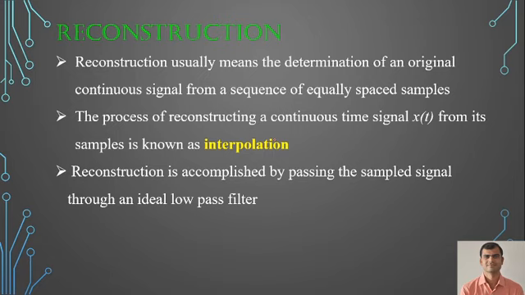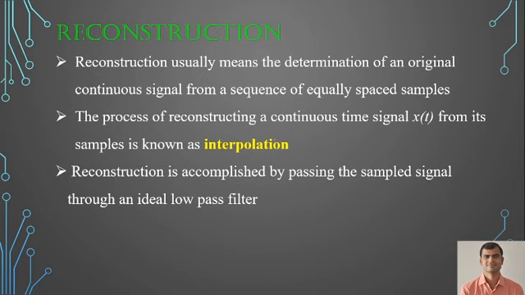The process of reconstructing a continuous time signal x of t from its samples is also known as interpolation. So interpolation is when we convert a discrete time signal, or the sampled signal, into a continuous form. Now how will you get the reconstruction of a signal?